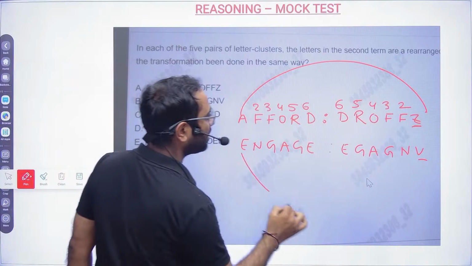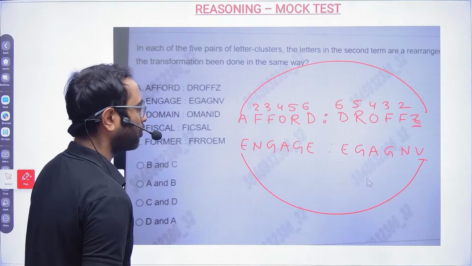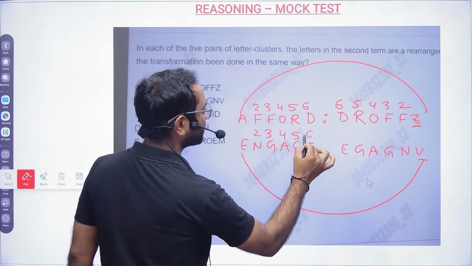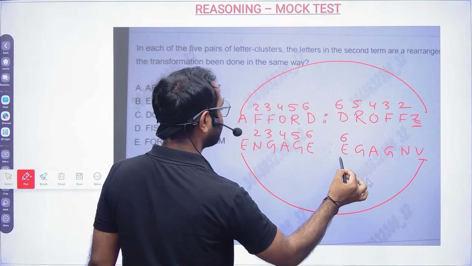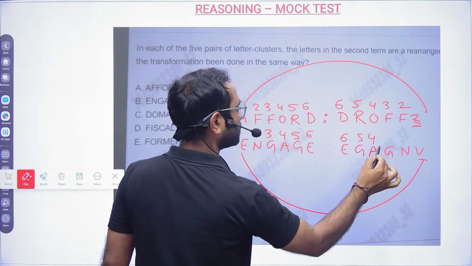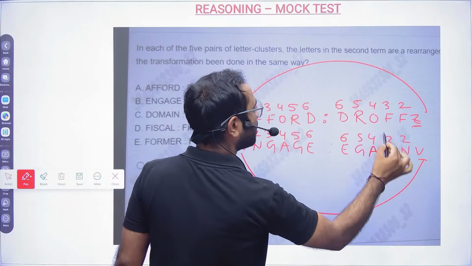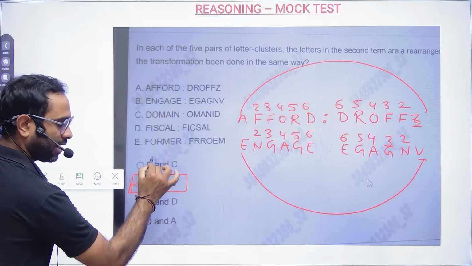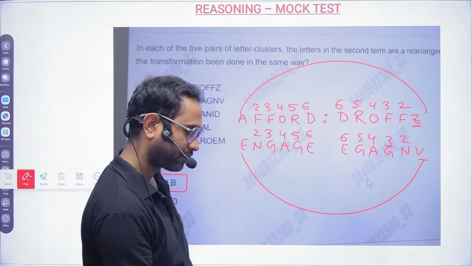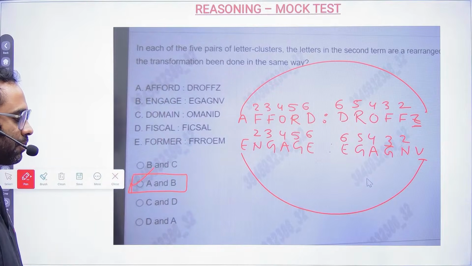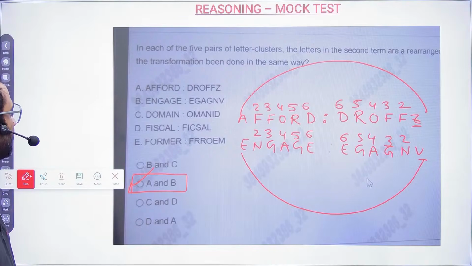Then in this one you see the last letter is the opposite one. Then this is 2 3 4 5 6. So this is 6. And then G is 5, A is 4, G is 3, N is 2. So this is following the pattern. A and B are following the pattern. So option B is following the correct pattern, so option B will become the correct answer.